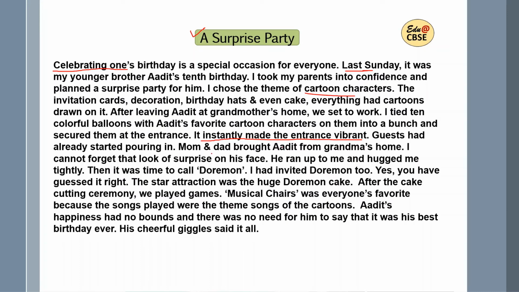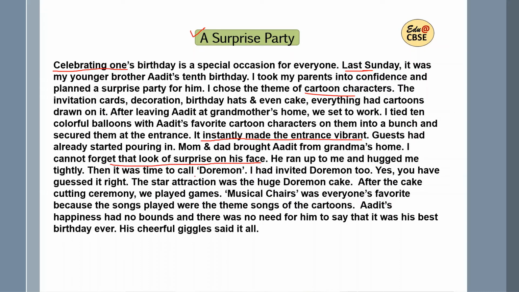I cannot forget that look of surprise on his face. So again, rather than writing that Adit was very surprised, write that I cannot forget that look. So an image is formed. He ran up to me and hugged me tightly.